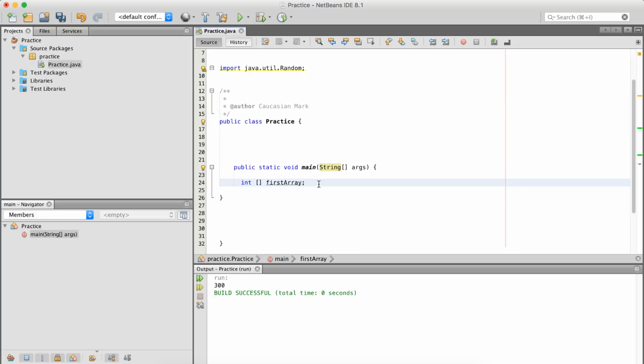So there's a few ways we could create an array. Let's do this first. So we're going to make a new int array, and let's give it the value of 3 here. Let's come down here and let's do this just to copy that.